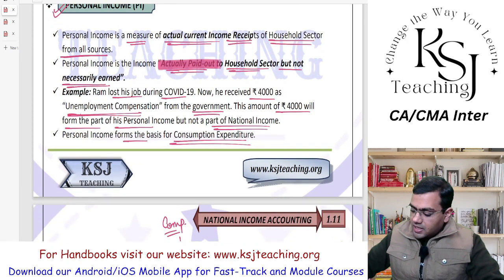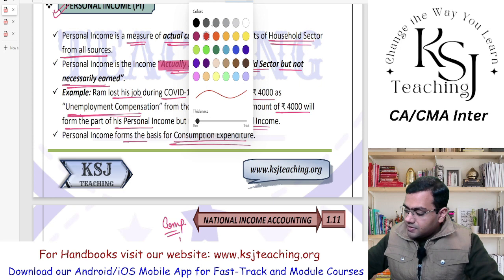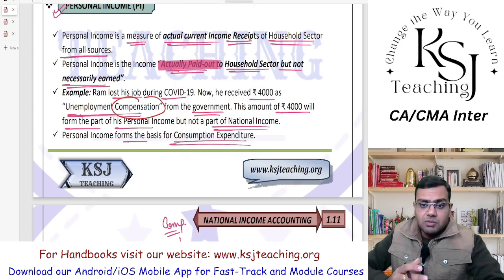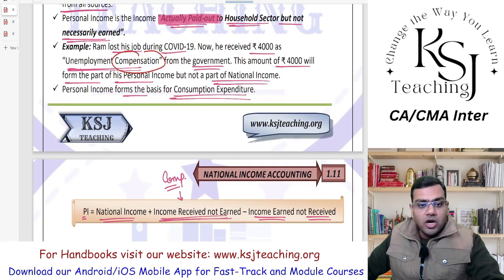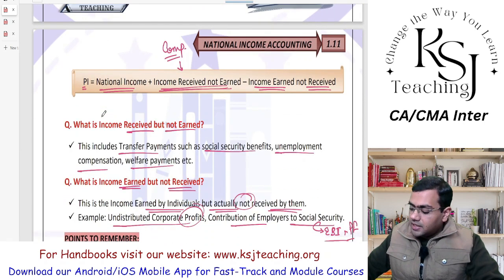We discussed, for example, that Ram lost his job during COVID-19. He received 4,000 as unemployment compensation. Because he has received that amount, he can spend this 4,000 rupees on anything. So that forms part of your personal income. Personal income forms the basis of consumption expenditure, because personal income tells us how much expenditure you can do.